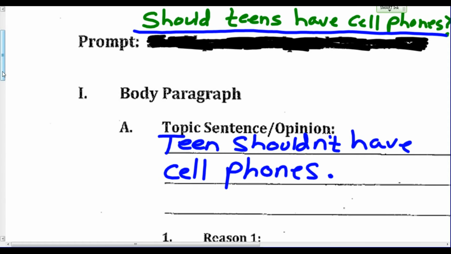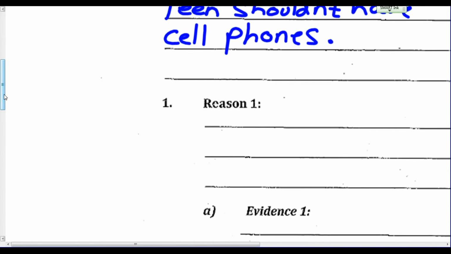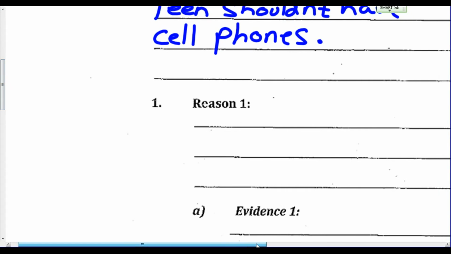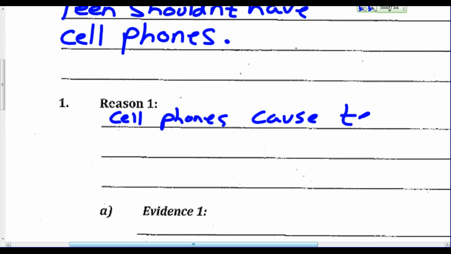After I've taken a position and I've made my topic sentence, my next job is to come up with a reason from one of my ideas of why kids shouldn't have cell phones. Now, the only stipulation is my reason needs to be able to be proved from the text. So a reason that I'm going to come up with is cell phones cause teens to have trouble in school.